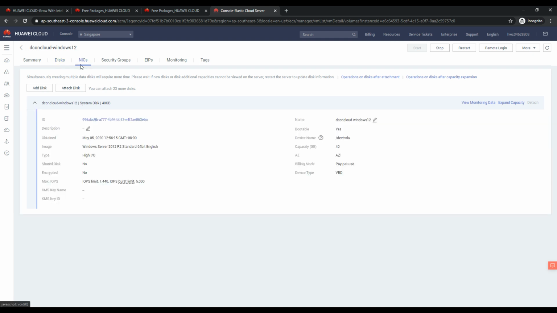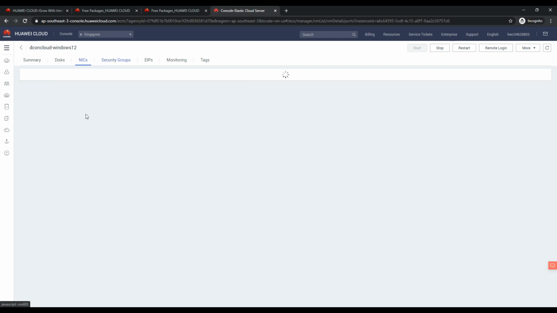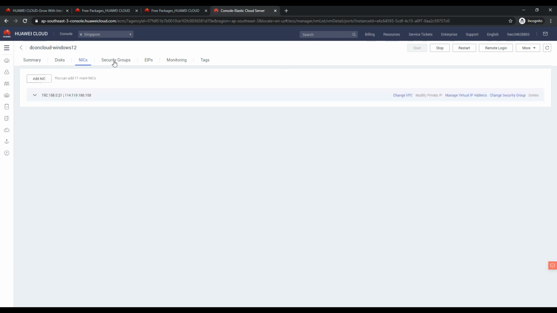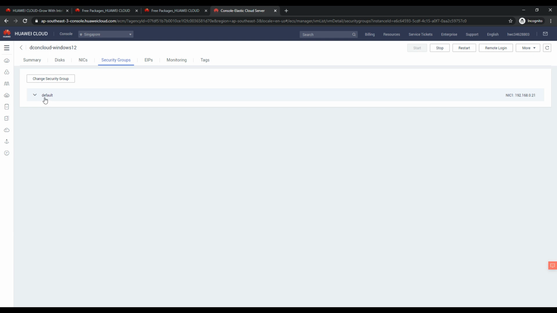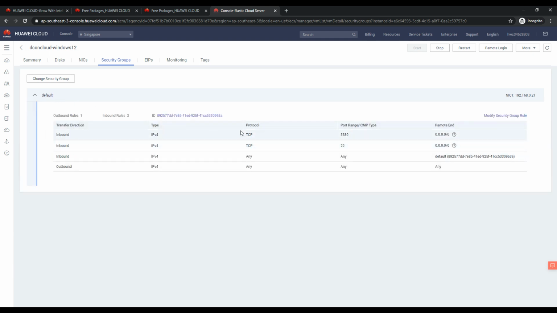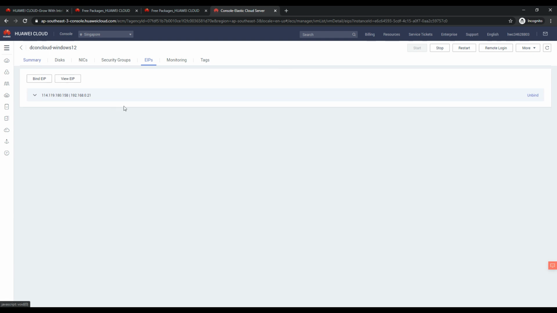And let's see what info the network interface card is showing. Maybe my net is not responding properly, but here is the public IP as well as the private IP, the VPC one. Security group, as I already showed, is the default, and we have opened 3389. So let's go and RDP into the system.